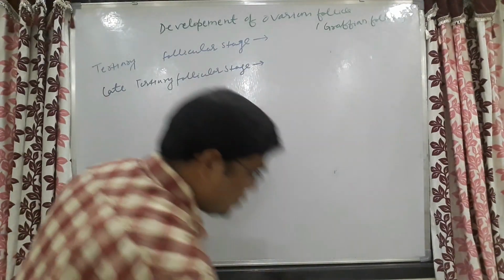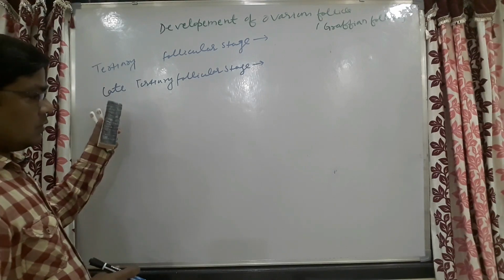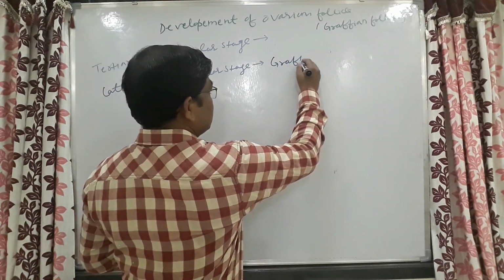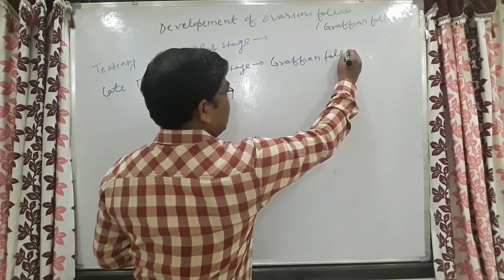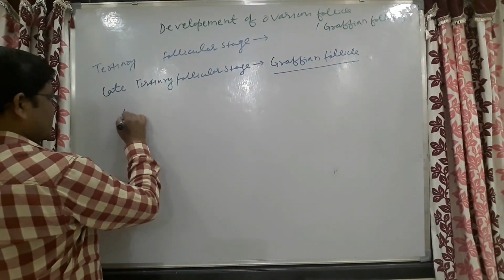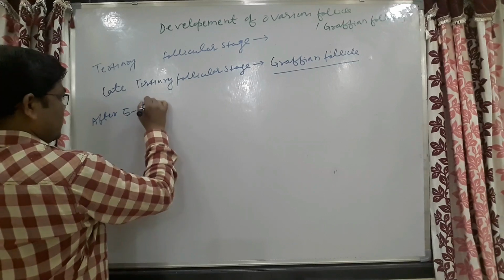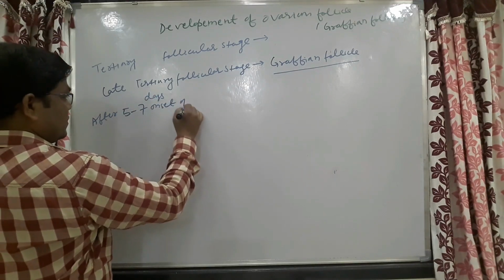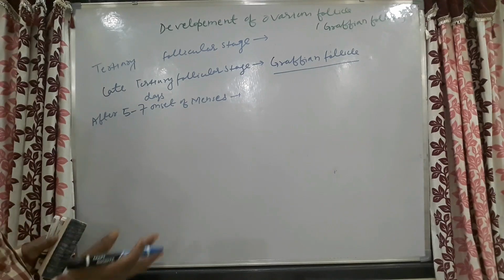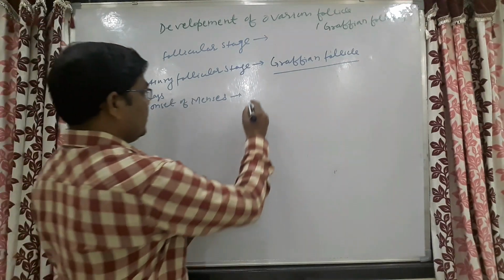After 5 to 7 days of onset of menses, one follicle in every menstrual cycle gets converted into the late follicular stage, that is known as the Graafian follicle.